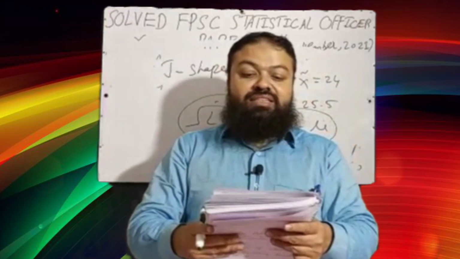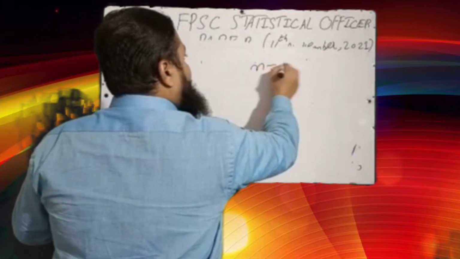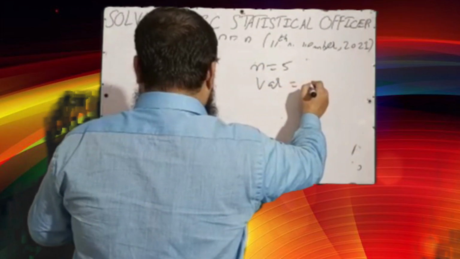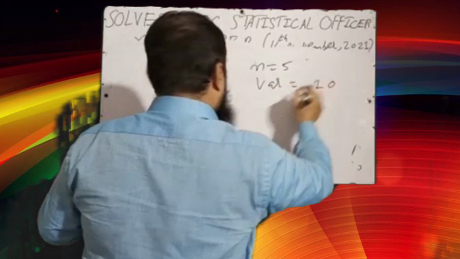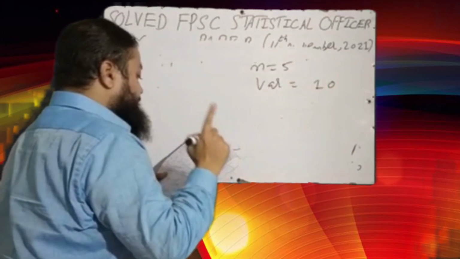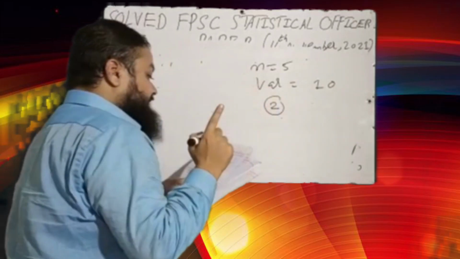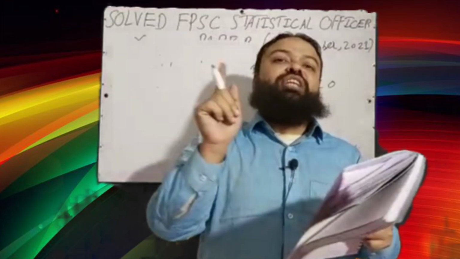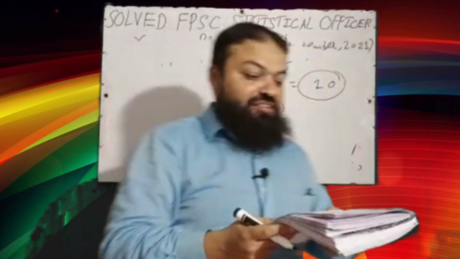Next question, the variance of 5 numbers. There are 5 numbers and the variance is given, that is 10. If each number is subtracted by 2, if we subtract 2 from every number, then the variance of the new data, we know for plus or minus variance is unchanged. It means variance will remain 10. 10 was the correct option in the exam.